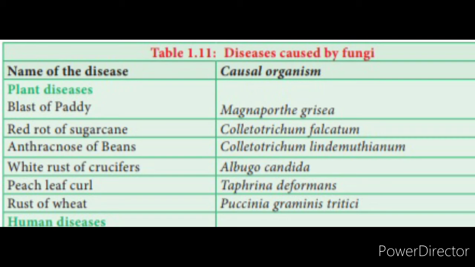The third one is anthracnose of beans, caused by Colletotrichum lindemuthianum. White rust of crucifers is caused by Albugo candida. Peach leaf curl is caused by Taphrina deformans. Rust of wheat is caused by Puccinia graminis tritici.